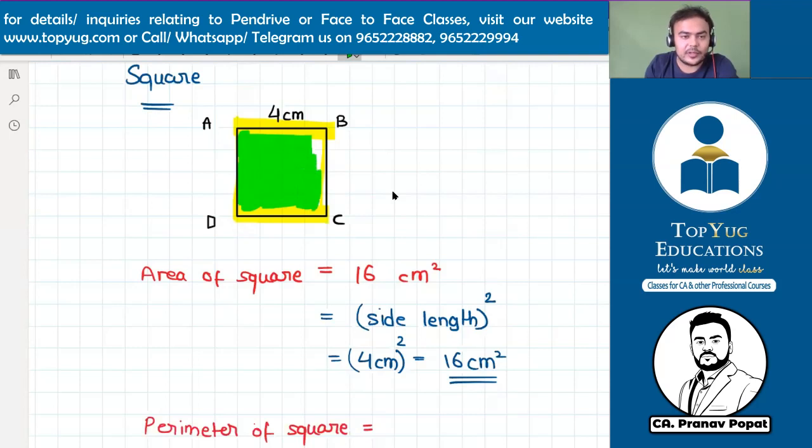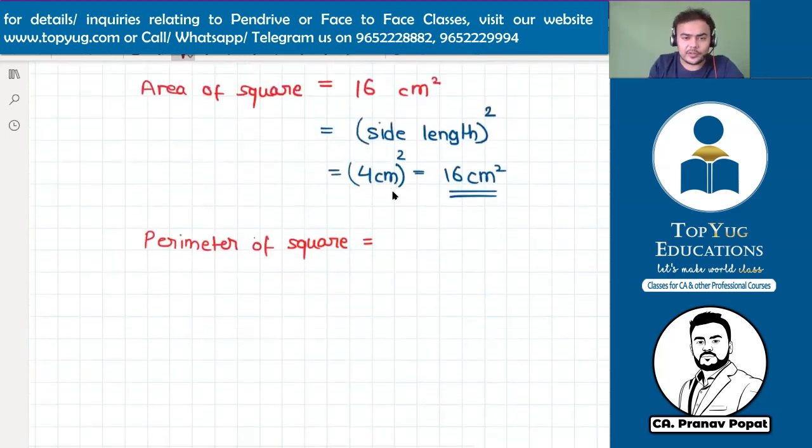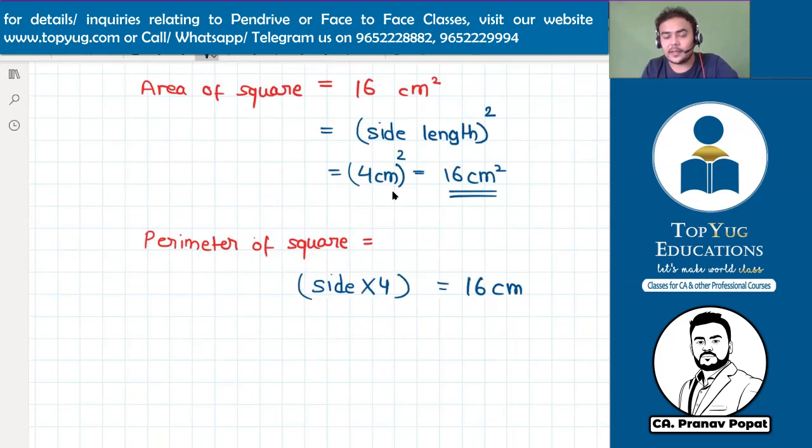So anybody can do it. It's very simple. 4 plus 4 plus 4 plus 4. Why have you taken 4? Because in the square, all the sides are equal. So I will say the formula is side into 4. So the answer is 16 centimeter. It is only 16 centimeter, not square. There is no multiplication of centimeter and centimeter. You are just adding 4 centimeter plus 4 centimeter plus 4 centimeter plus 4 centimeter, which is equivalent to 16 centimeter. That's simple. No squaring. Okay. Don't confuse. Only in area there will be a sign of a square. In perimeter there is no sign of a square.